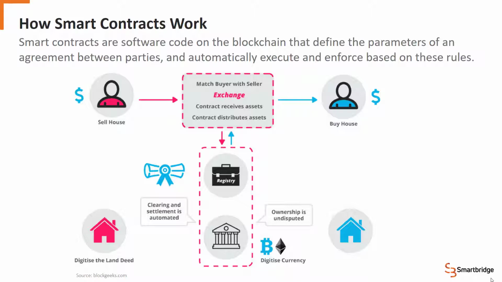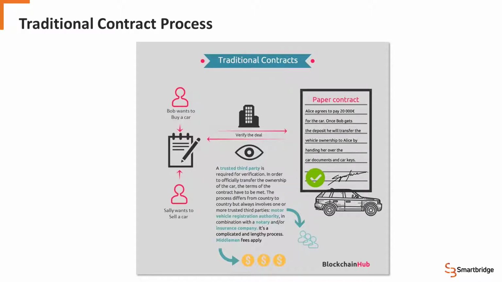So to help explain this, let's talk about it in terms of how a smart contract could be used to buy a car. In today's paper-based world, you've got a buyer and a seller, and there's an intermediary, the dealer, who is involved in facilitating the contract and getting signatures from both sides. And then there's usually a vehicle registration authority that's also involved in ensuring that the title of this vehicle is transferred from the seller to the buyer.